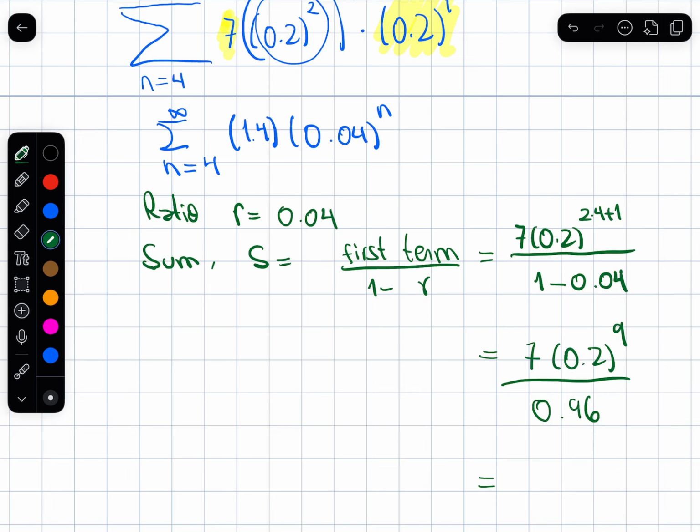It's a very, very small number, so I'm not going to bother writing it down because the top of the fraction is very, very small. Raising 0.2 to the power 9 gets smaller and smaller. I'm going to leave it as is. Maybe we can find a way to write it as a fraction if necessary. But in any case, I just wanted to show you this example.